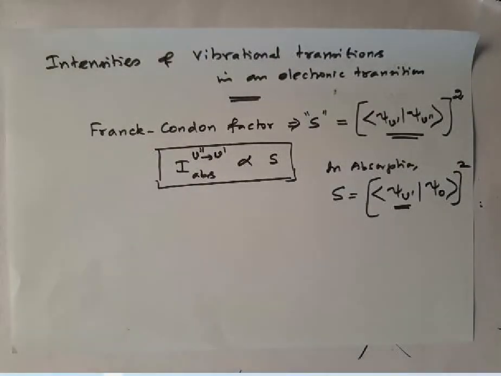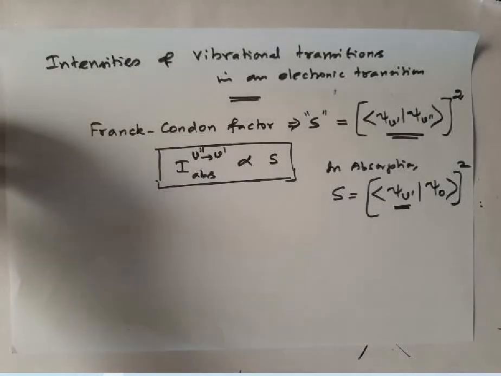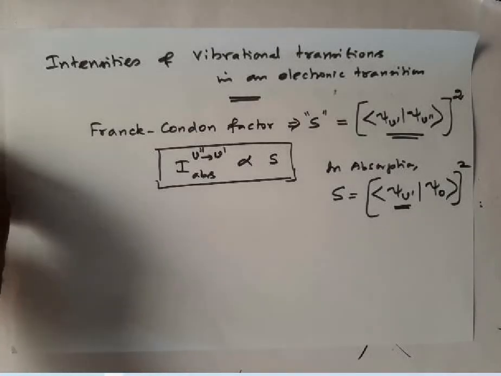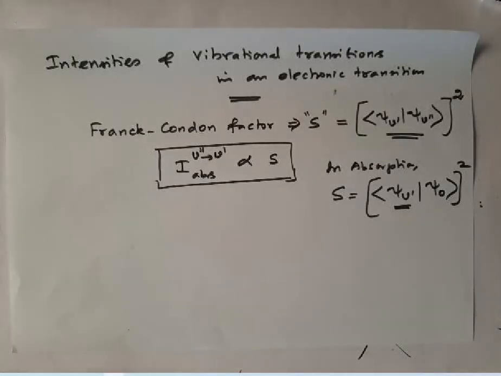We'll discuss different cases here, how depending upon the molecule you'll get different vibrational lines with maximum intensity.